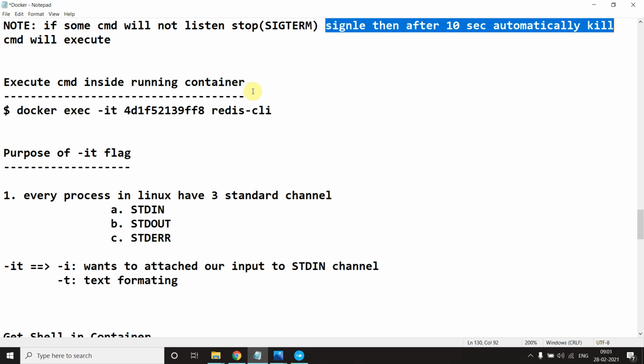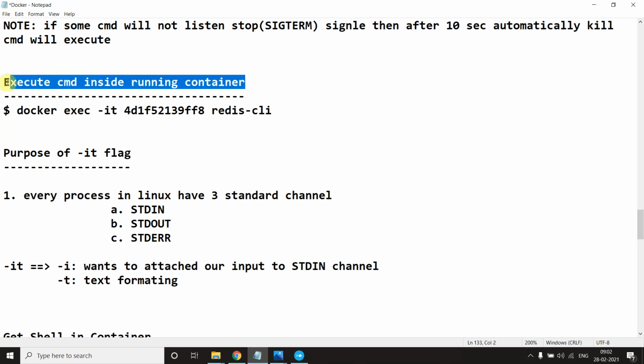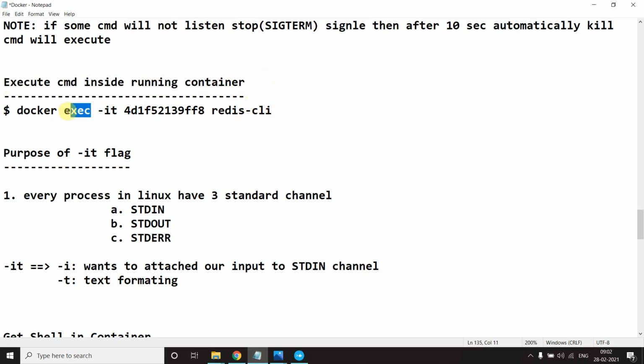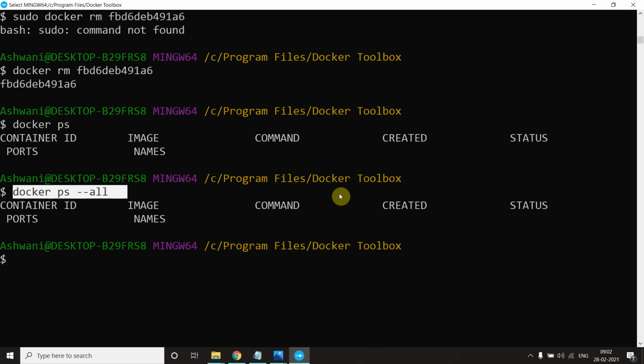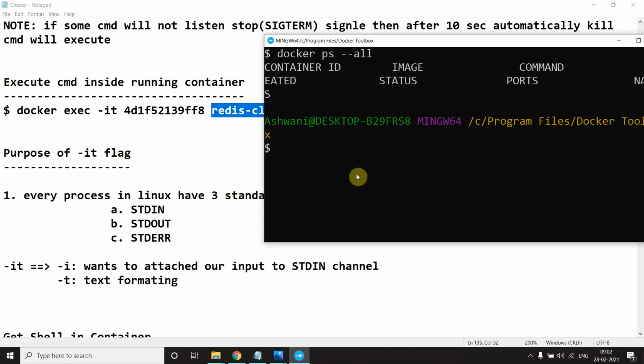If you want to run a command inside a container, then we will use this, like, as Redis is running, right? And we will say exec command and the particular id, and we will say redis-cli. So let me create one container here for Redis. If I say docker run redis, okay, it will be running.